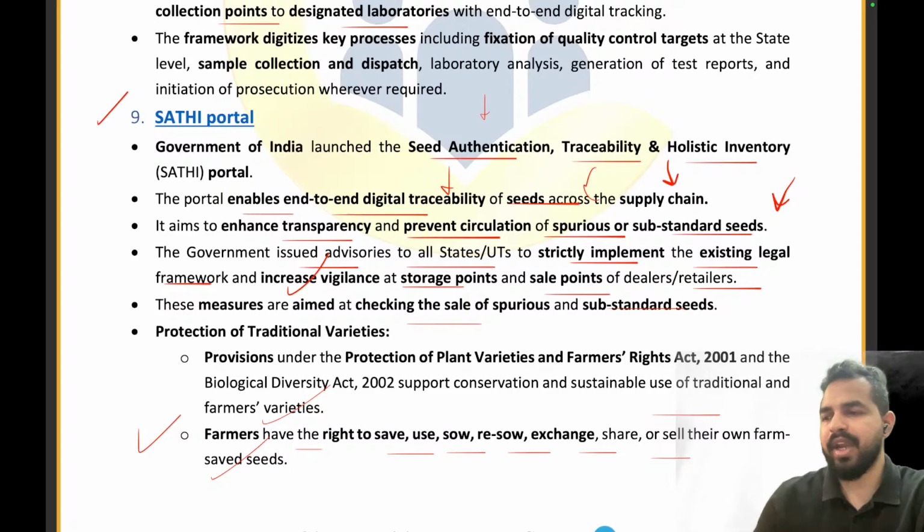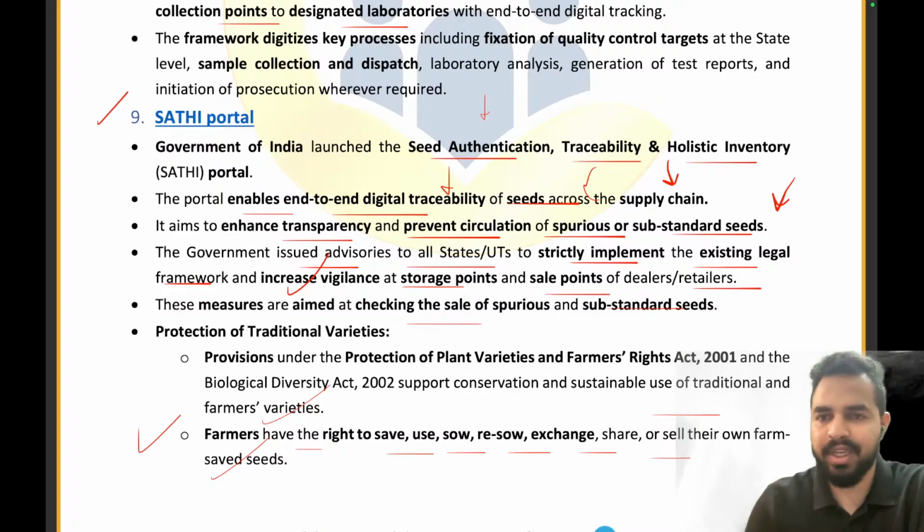Clear everyone? That is the right answer. Are you guys able to understand it? SATI stands for Seed Authentication, Traceability and Holistic Inventory Portal. Absolutely right. Well done.